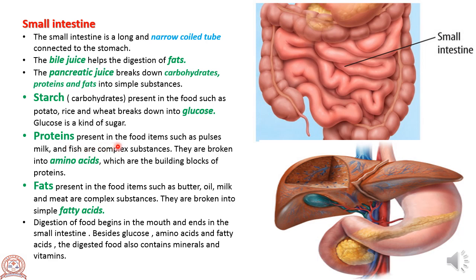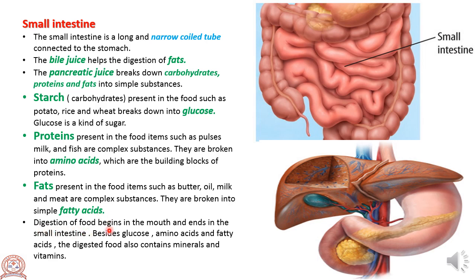Proteins present in the food items such as pulses, milk and fish are complex substances. They are broken into amino acids, which are the building blocks of proteins. Fats present in the food items such as butter, oil, milk and meat are complex substances. They are broken into simple fatty acids.